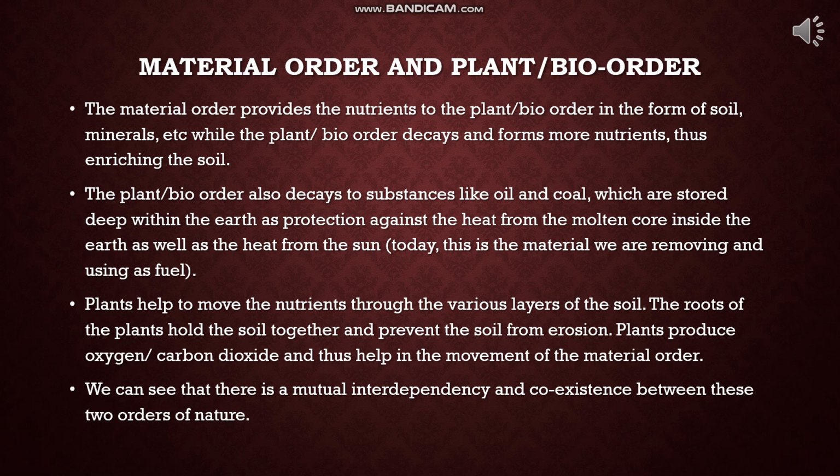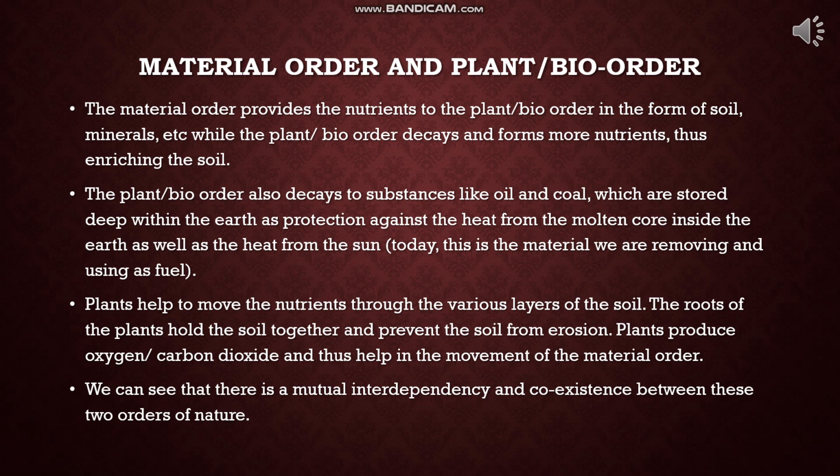Plants help to move the nutrients through various layers of the soil. Plants take minerals and water from the soil, and these nutrients and water are moved up with the help of the plants. The roots of the plant hold the soil. The different parts of the plant do different types of functions.